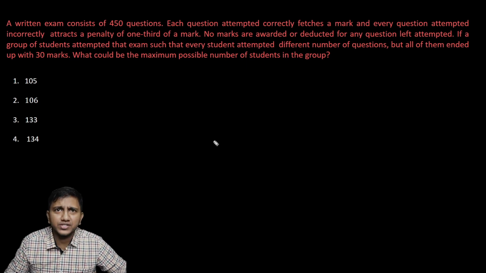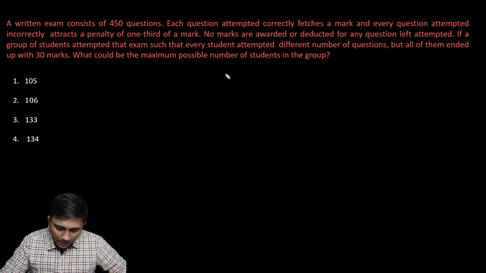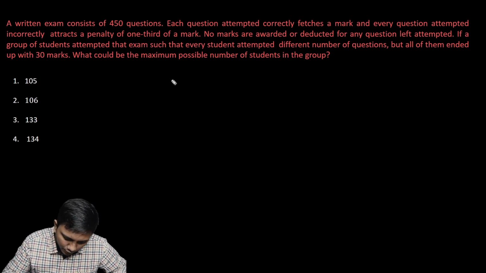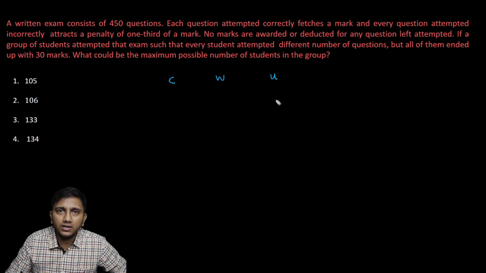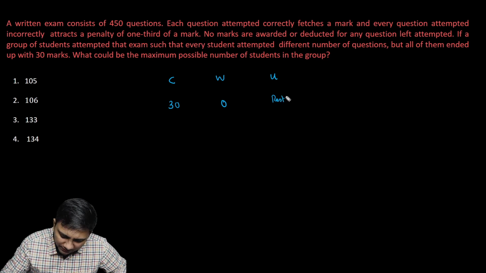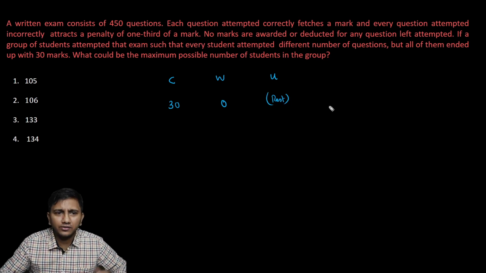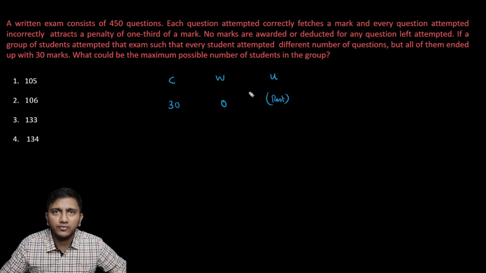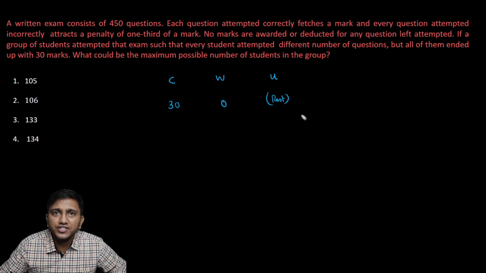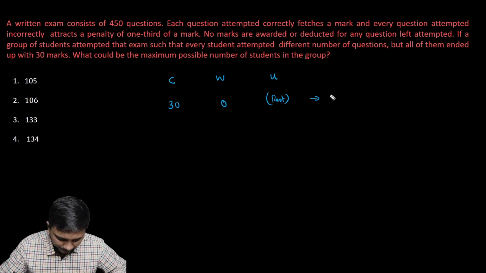Okay, we have 450 questions. Now first, let me see, how do you get 30 marks in the simplest possible way? So we have got categories here. You can have correct answers, wrong answers, and unattempted, right? Correct answers could be 30, wrong answers could be 0, and I'm just going to put the rest as unattempted. You can always calculate it by taking the sum of correct and wrong and subtracting from 450. So 30 correct, 0 wrong will fetch us 30 marks.